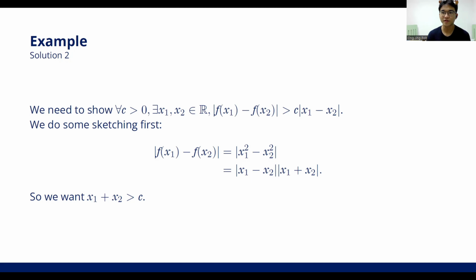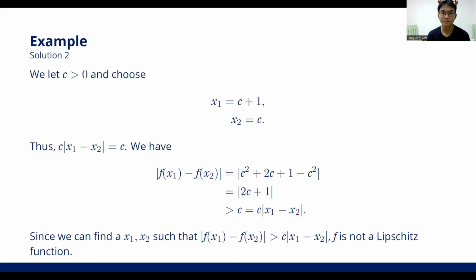Let's do some sketching first. We know that the absolute of f(x1) minus f(x2) is equal to the absolute of x1 minus x2 times the absolute of x1 plus x2. So we need x1 plus x2 to be bigger than c. Next, we let c bigger than 0 and choose x1 to be equal to c plus 1 and x2 to be equal to c.